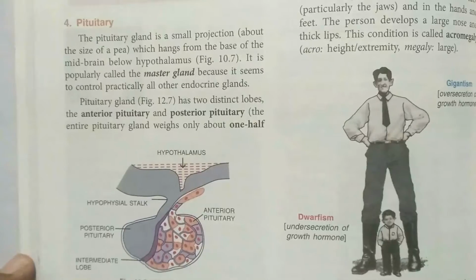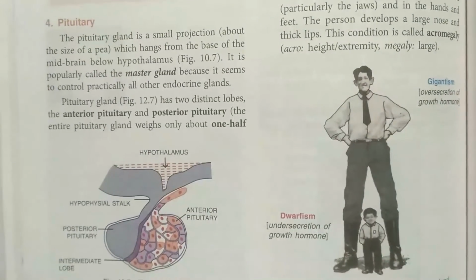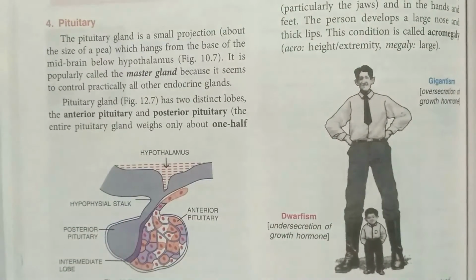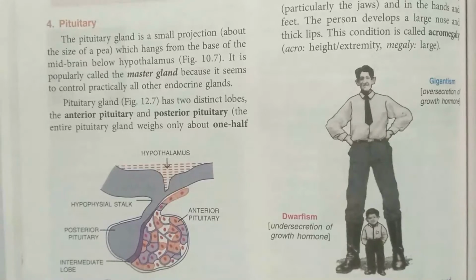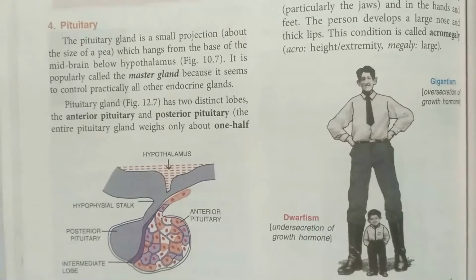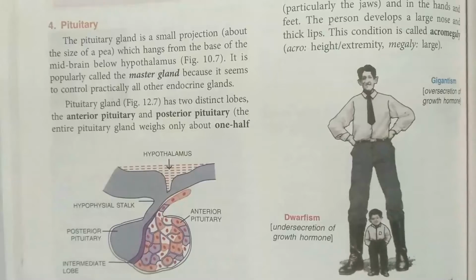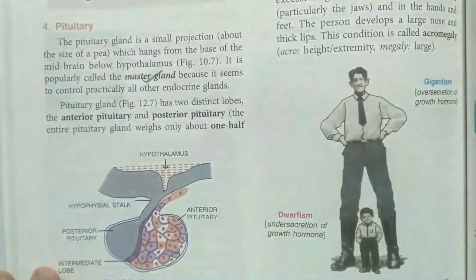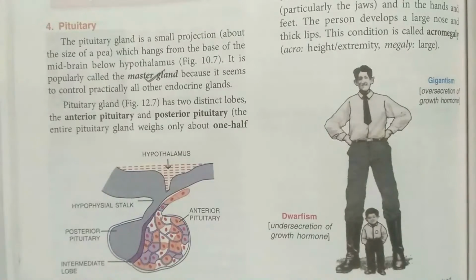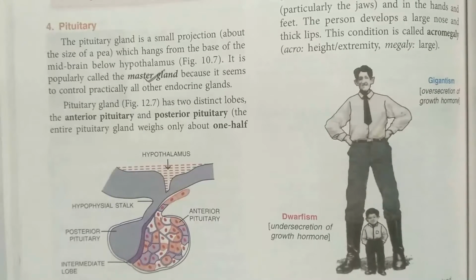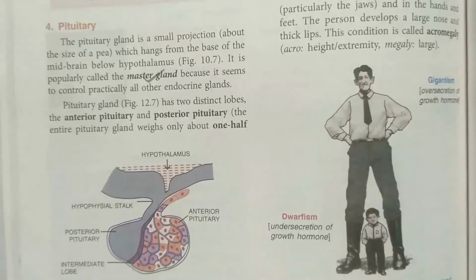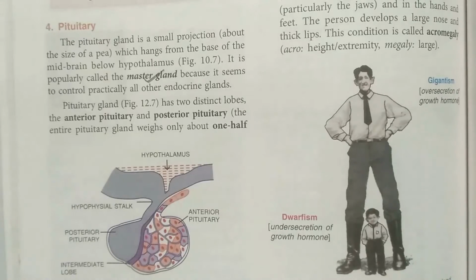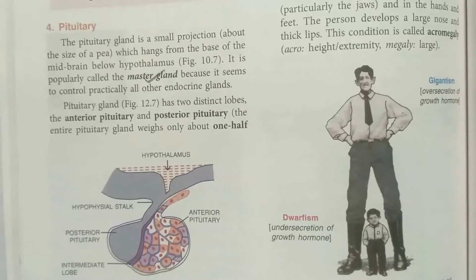Now the second endocrine gland is the pituitary gland, and the pituitary gland is basically a pea-shaped gland which is present just below the hypothalamus. That means in the midbrain part, and it is known as the master gland. Very important to remember that it is known as the master gland. Because why is it master? Because it is releasing its secretion as well as it is controlling the secretion of other endocrine glands. So that is why it is known as a master gland.